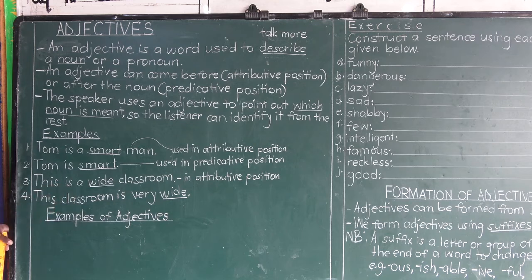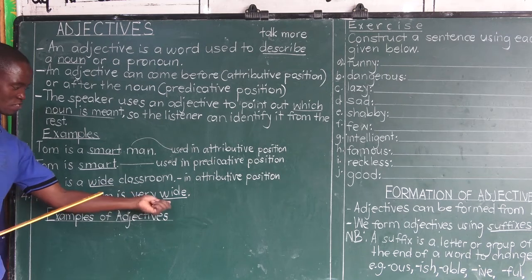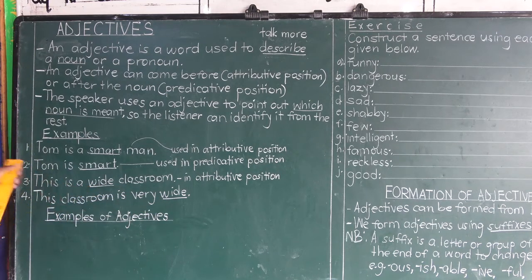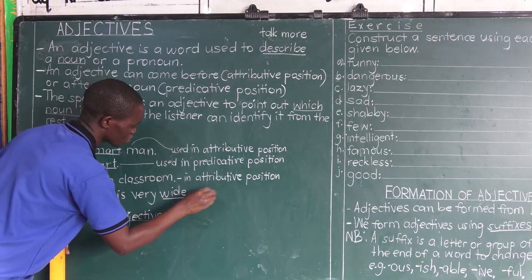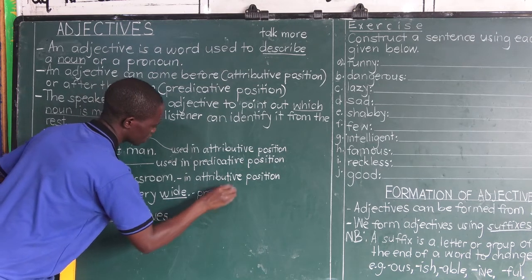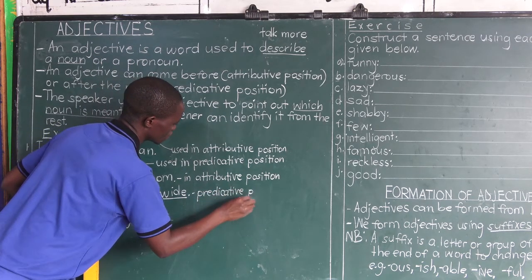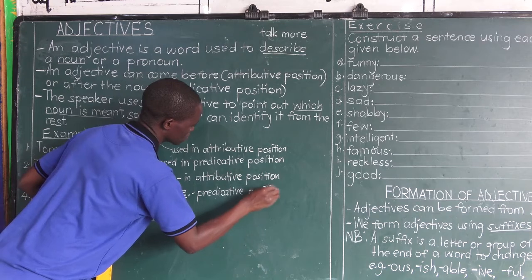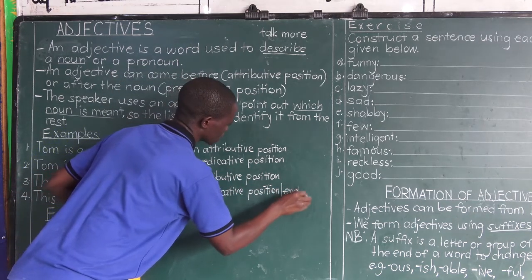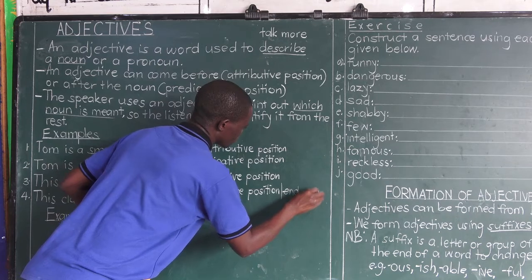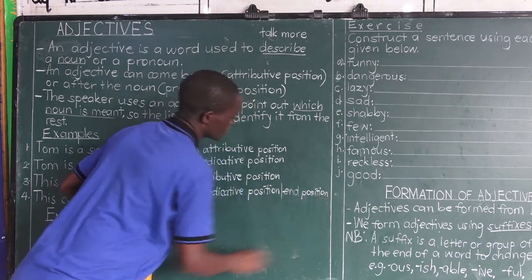And in number 4, we are describing the same noun, classroom, using the adjective wide in predicative position, or end position. Predicative position is also called end position.